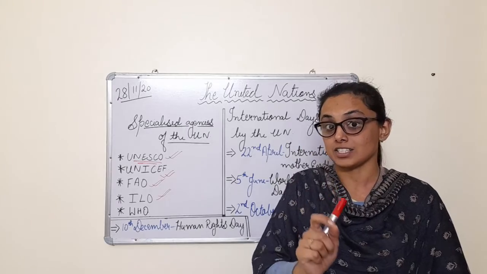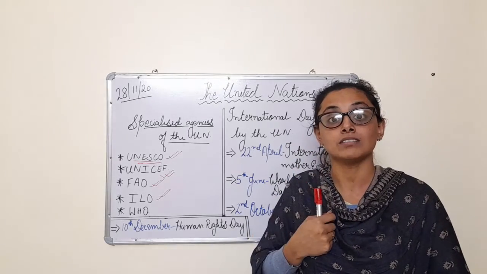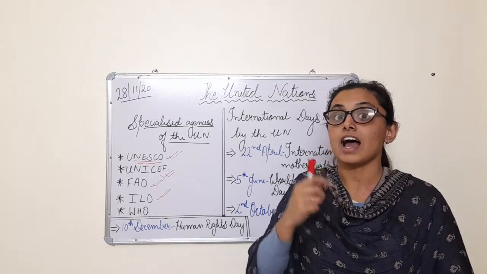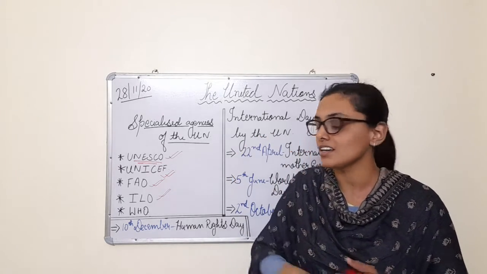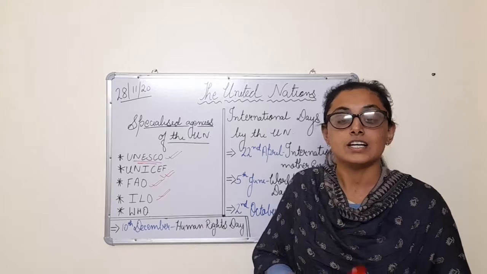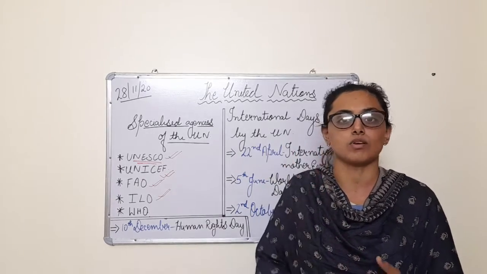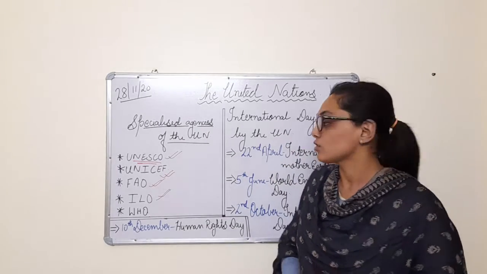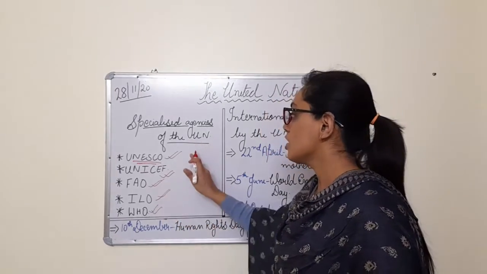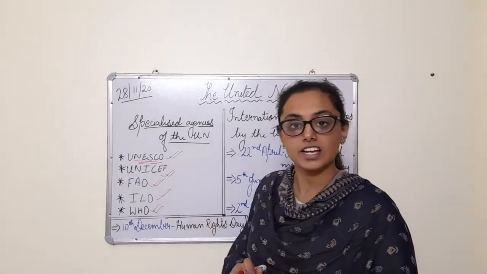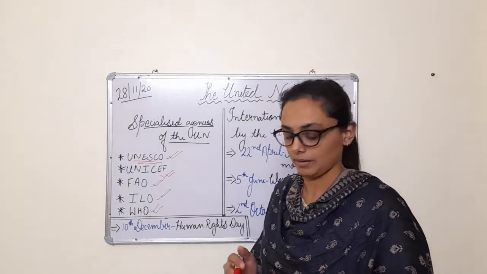So it is related to the health of the human body for us. And who is the one to take care of the health part of the world? WHO. So children, this is the role of WHO. So these were the important abbreviations, or rather the specialized agencies of the UN.